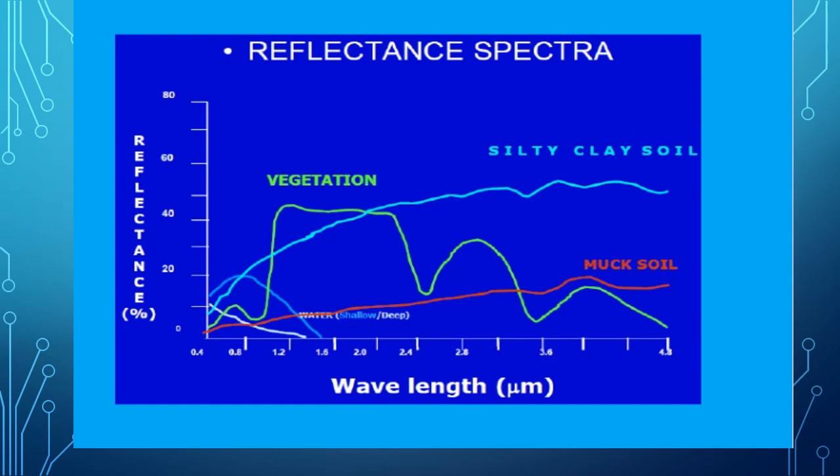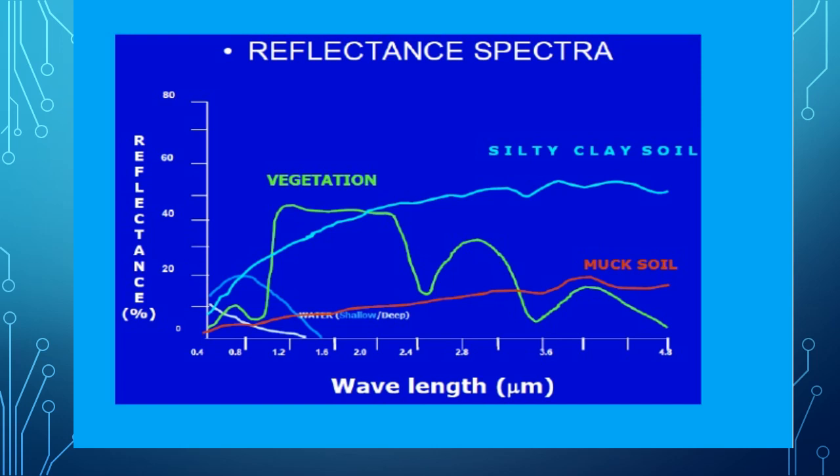On the x-axis there is wavelength in micrometers, and on the y-axis there is reflectance in percentage. Here it is clearly given that in the case of vegetation there is more reflectance in the near infrared region, that is, from 0.9 up to 2.3 micrometer. When we see the curve of vegetation, there are some peaks and some valley regions.